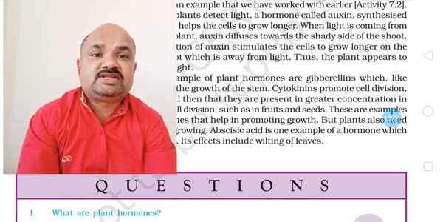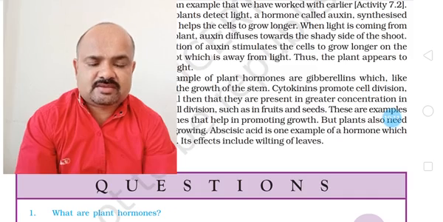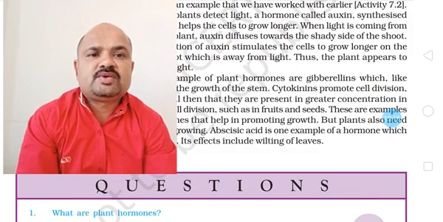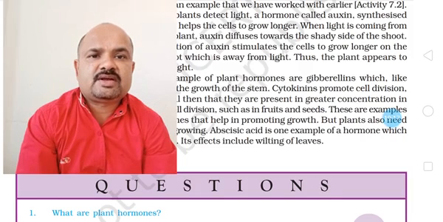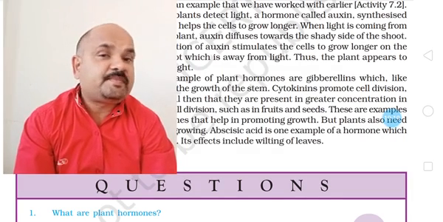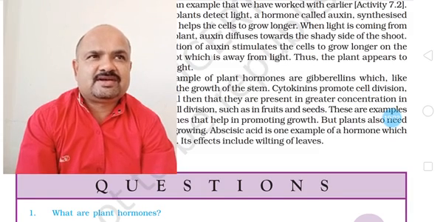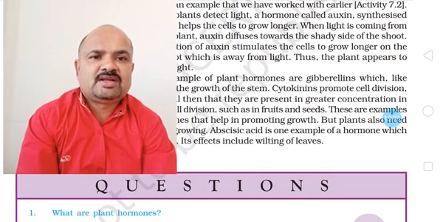The next hormone is ethylene. It is not given in our book, but this ethylene is also a hormone which has a very crucial role. Ripening of fruits is due to ethylene. This ethylene was accidentally discovered.